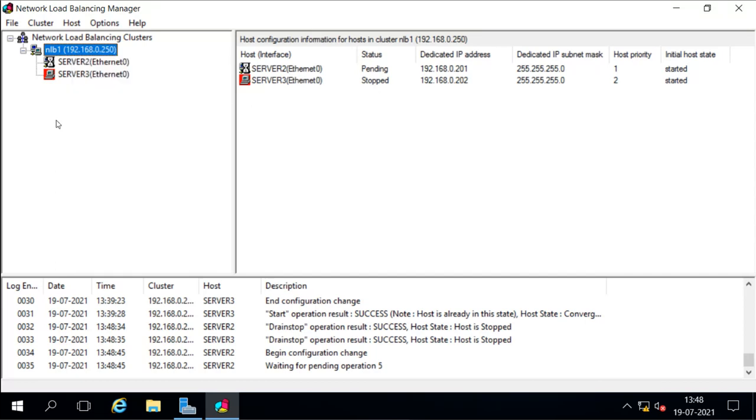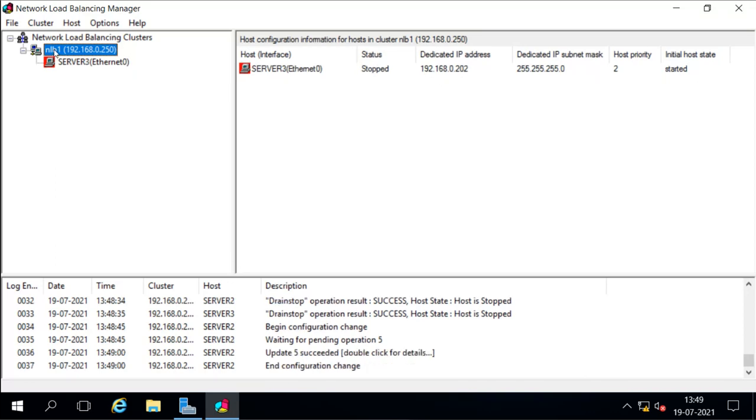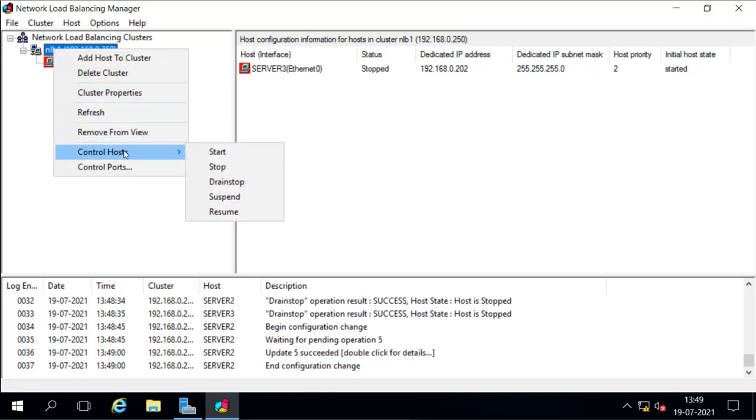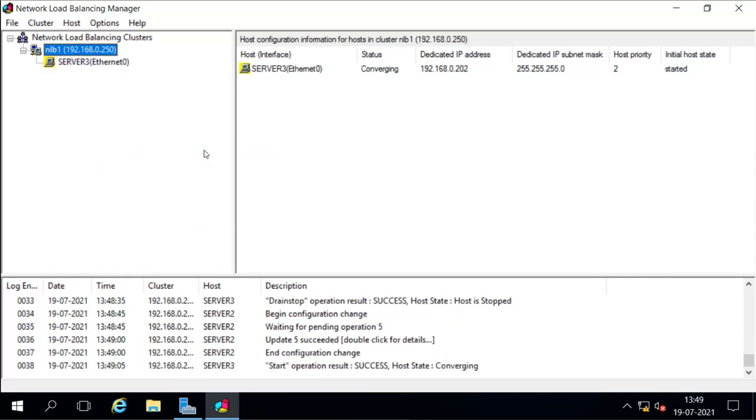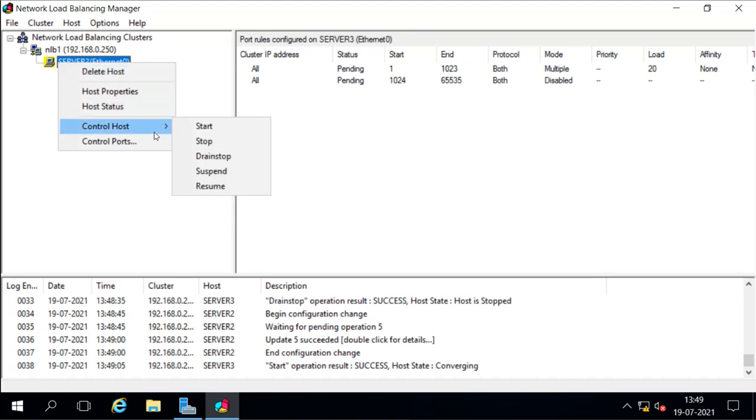And then I can start the cluster, or I can remove it from the running cluster also. Now I started the cluster, or I can remove the host from the running cluster.